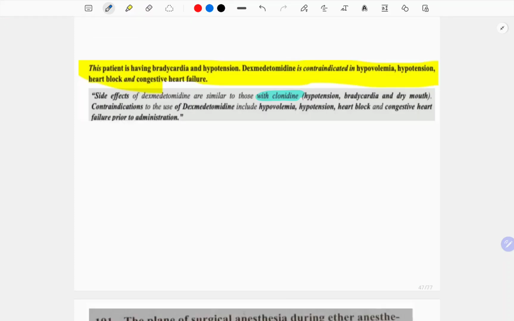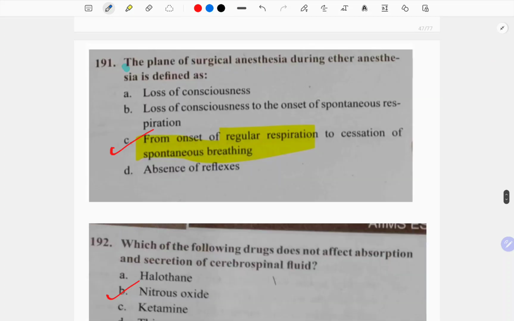I think this is an explanation of one of the questions where it says that Medetomidine is contraindicated in hypovolemia, hypotension, heart blocks, and congestive heart failure. Its side effects are similar to that of clonidine.